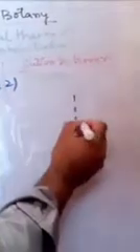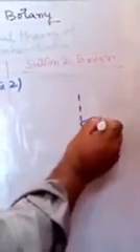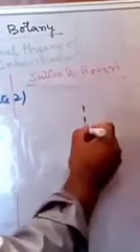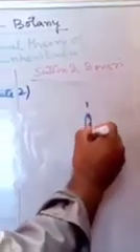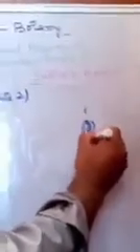If this is the equatorial plane during the process of meiosis, and these are the chromosomes, what we will see is that one of these chromosomes goes towards this pole, and another one goes towards the other pole.